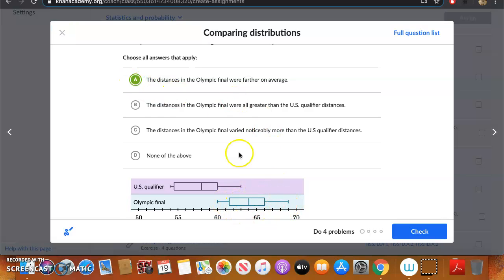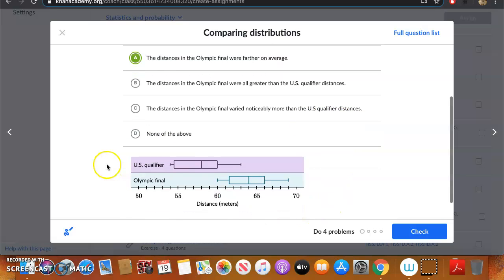B. The distances in the Olympic final were all greater than the U.S. qualifier distances. Well, that's not true, because if you look here, these distances overlap with the distances here, correct? I would say from about 60 to 63. There's overlap, so that's not true. C. The distances in the Olympic final varied noticeably more than the U.S. qualifiers.